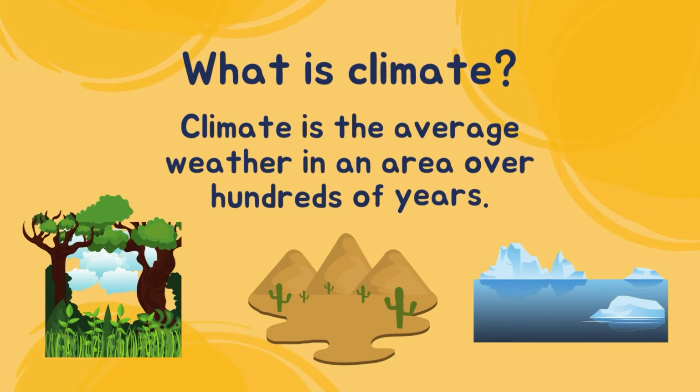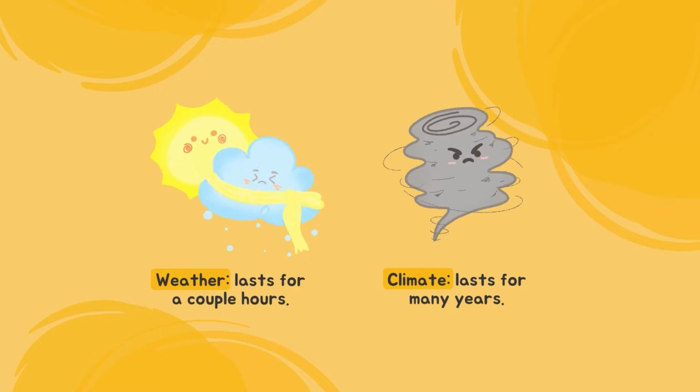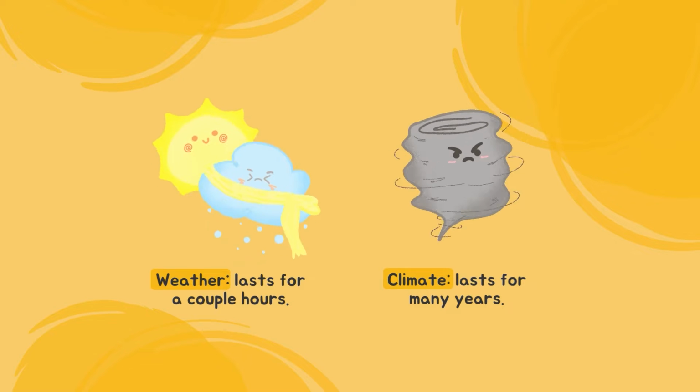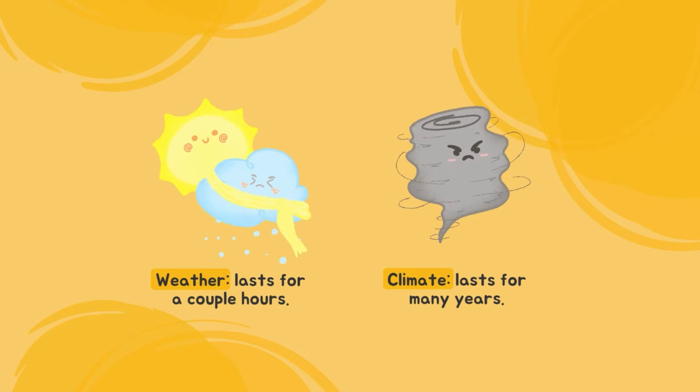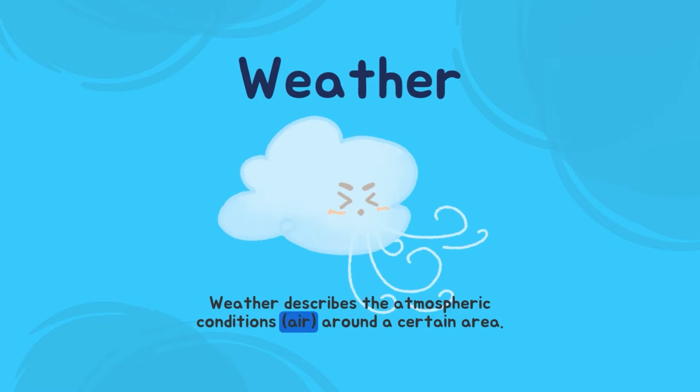What is climate? Climate is the average weather in an area over hundreds of years. To figure out the climate in a certain location, you will need to calculate the average temperature of that area spanning across different seasons through many years. Often, when we talk about climate, we will also include the most extreme common weather condition in the area as well. To understand climate, we first need to understand weather.